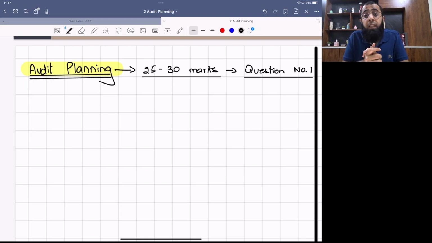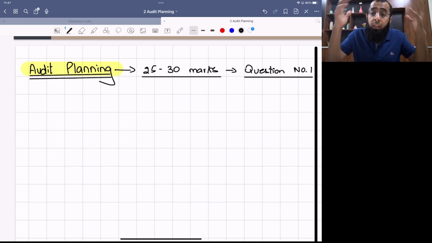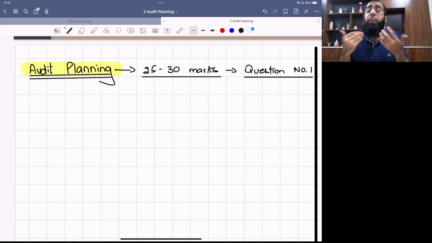In the audit planning phase, first of all, the auditor obtains the understanding of the client's business and environment. Just think about a practical audit activity. You are an auditor. You are going to a client for the first time. What will you do? Will you directly go and start doing procedures? You don't even know where to go. So what you will do is that first you will sit with the management and you will do some discussion. You will try to obtain understanding of their business. You will try to obtain understanding of their environment. You will try to obtain understanding of their internal controls, their system, their processes.